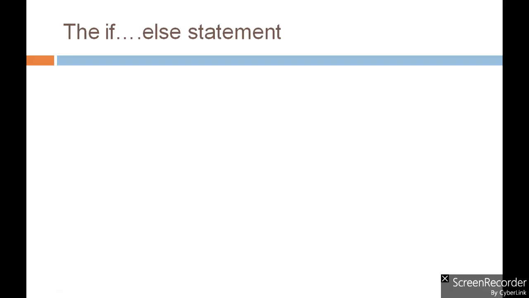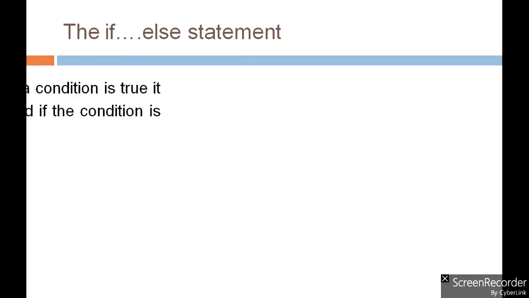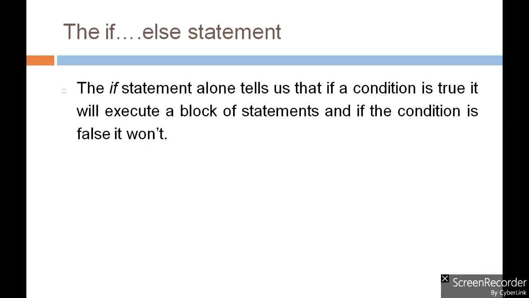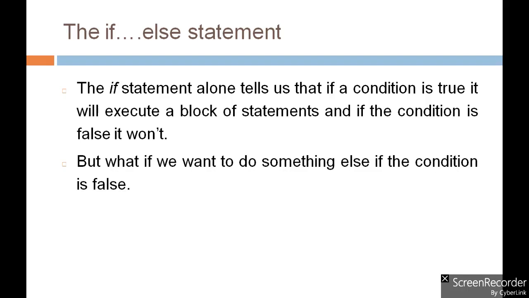Now the second one is an if else statement. A simple if statement alone tells us that if a condition is true, then it will execute a block of statements, and if the condition is false, then it will not execute that particular block, right? So what if we want to do something else if the condition is false? That means we want to execute some other block when the condition is false. So this is our requirement.